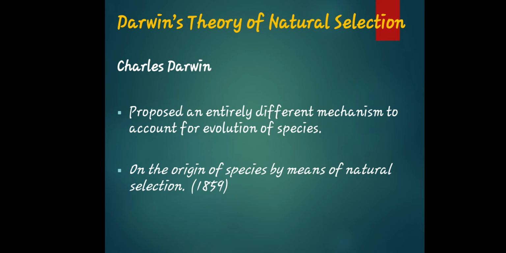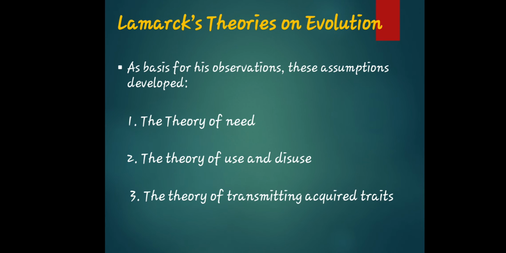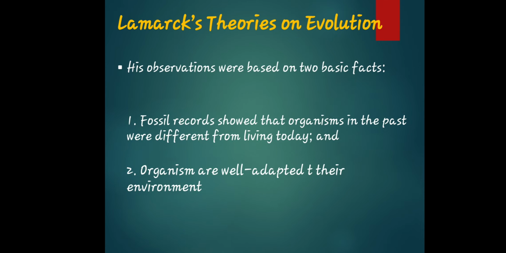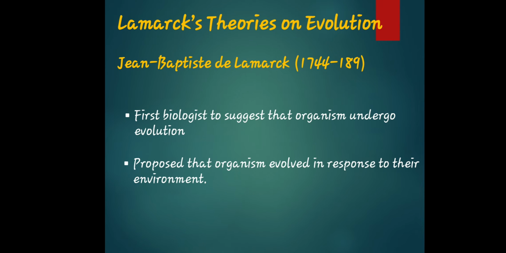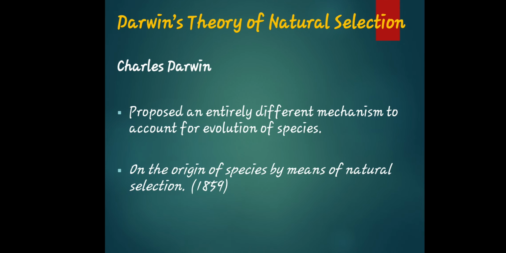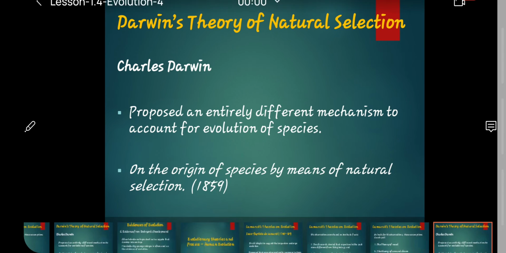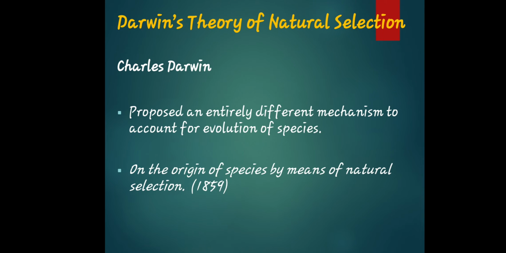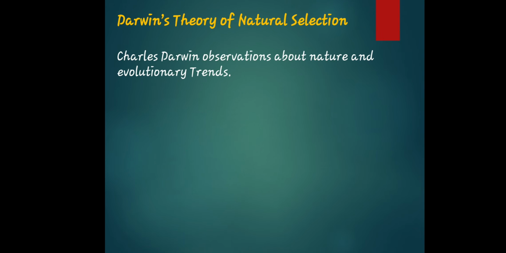That is why Charles Darwin is very well known, because he proposed an entirely different mechanism to account for the evolution of species, in On the Origin of Species by Means of Natural Selection in 1859. Let me correct the date of Mr. Lamarck. It's 1829, not 189. Okay, let's move forward with natural selection. So that is the name of the book, On the Origin of Species by Means of Natural Selection.